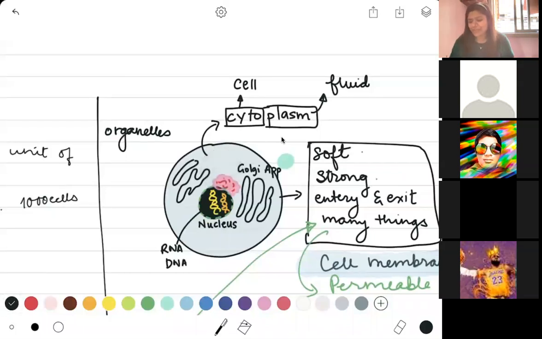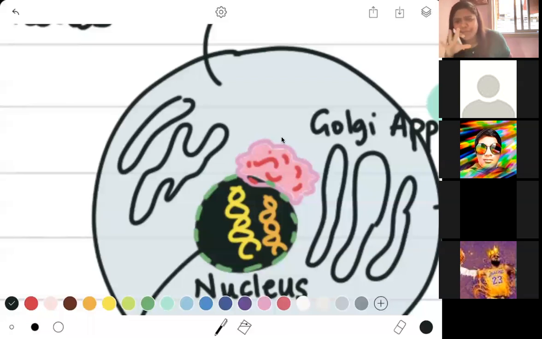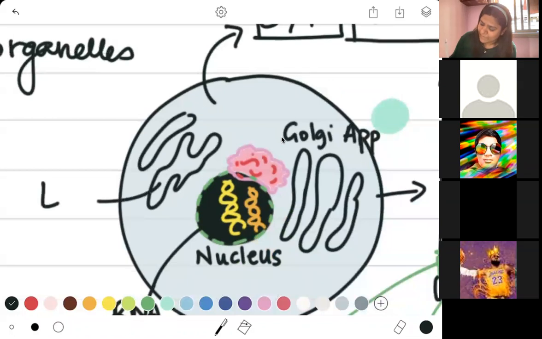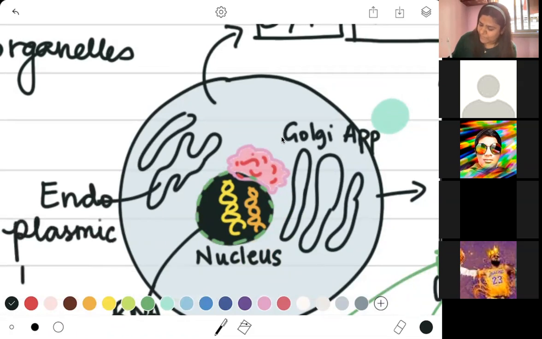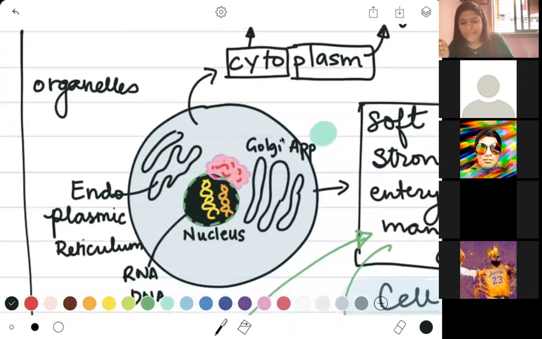Now there is another structure that looks oddly similar to your Golgi apparatus, but does a little bit more than what your Golgi apparatus does. So think of your Golgi apparatus like your own personal transport system. But think of this other structure, which is called the endoplasmic reticulum. I'm going to write it, do not worry. Endoplasmic reticulum. Again, it has the word plasma, which means it has to do something with the fluid.